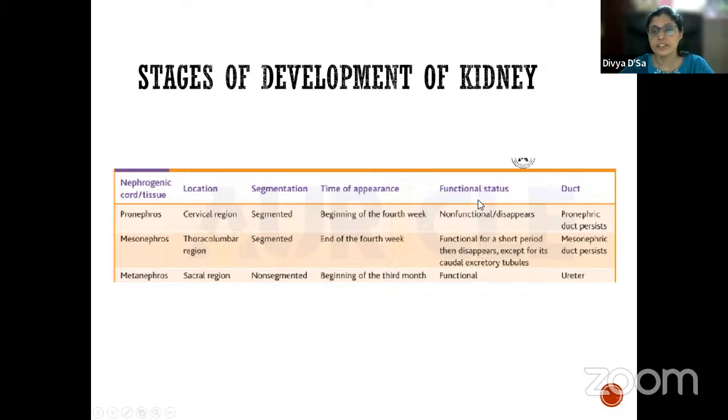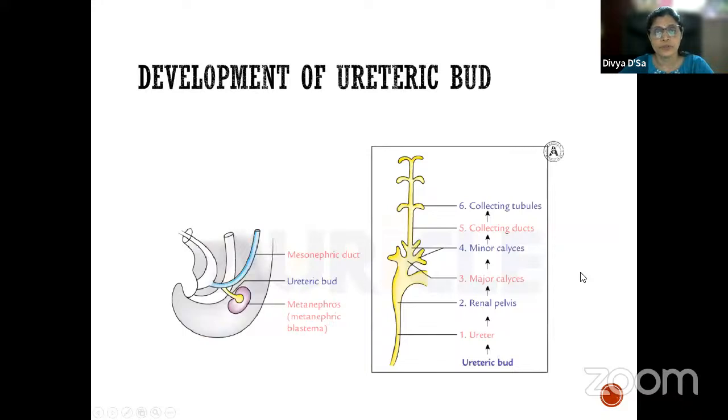Functional status: the pronephros doesn't have much function. It disappears soon, and only the duct persists. The mesonephros functions for a short period and then disappears, but the duct remains, and a few of the caudal excretory tubules remain. The metanephros functions throughout the embryonic stage and then develops into the kidney, and its duct is the ureter which forms. Now we will see how the system develops.